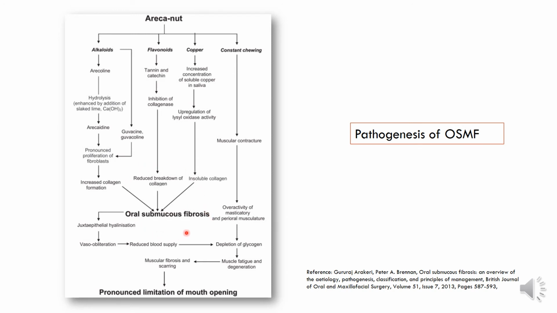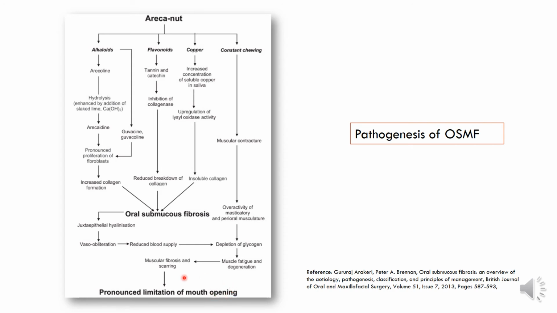So what happens when this fibrosis component under the epithelium increases? It leads to juxtaepithelial hyalinization, which I'll show you in the next slide, which leads to vasoobliteration. That means the blood supply reduces, right? This reduction in blood supply leads to depletion of glycogen, muscle fatigue and degeneration, musculofibrosis and scarring, thus leading the patient to pronounced limitation of mouth opening, right?